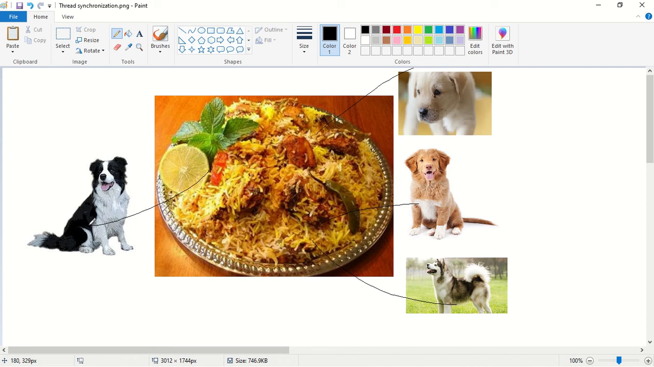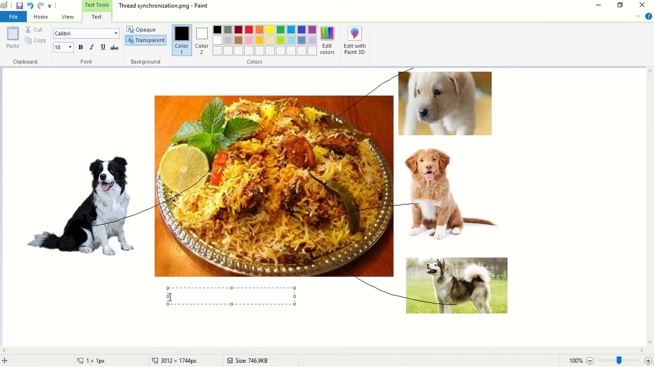So this type of problem is called as biryani inconsistency problem.